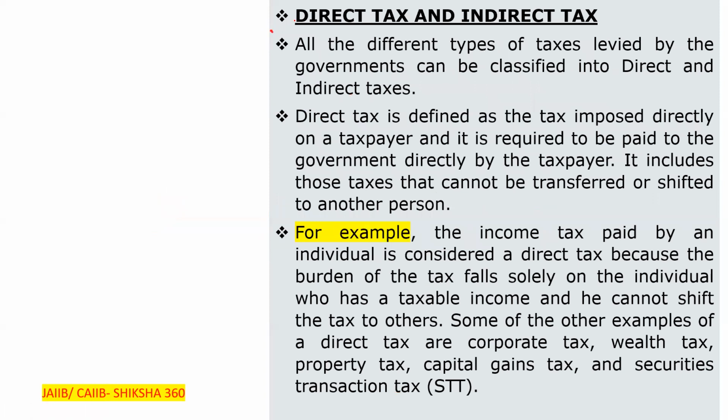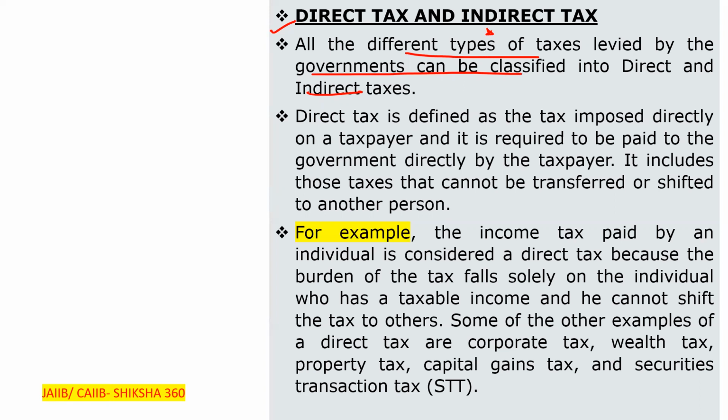Before moving towards GST, first of all we have to discuss the meaning of direct and indirect taxes. All the different types of taxes levied by the governments can be classified into direct and indirect taxes.